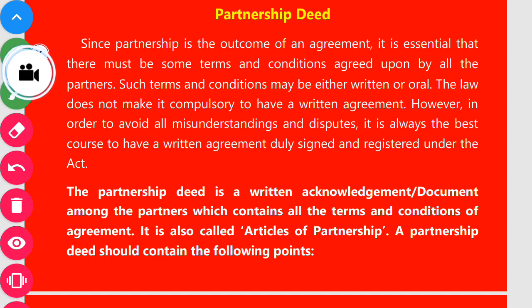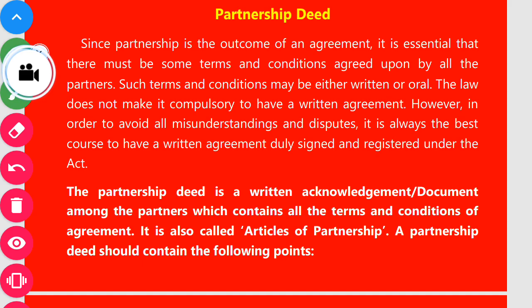But however, in order to avoid all misunderstanding and disputes in the future, it is always the best course to have a written agreement duly signed and registered under the act.